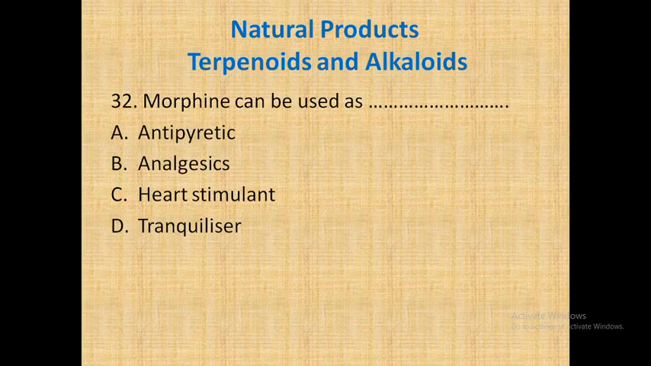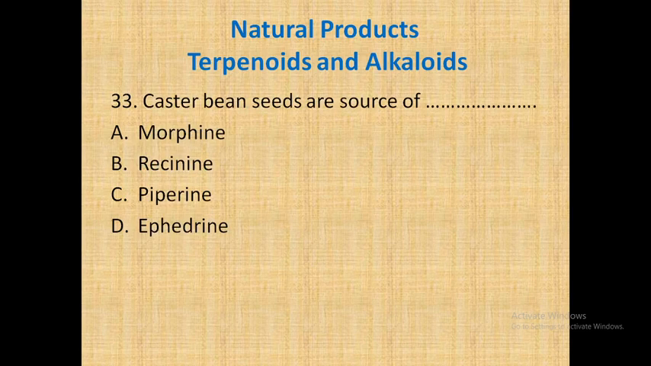Morphine can be used as, whether it is used as antipyretic, analgesic, heart stimulant or tranquilizer. So morphine is used as an analgesic. So B is the correct answer. So let's go for the next. Castor bean seeds are the source of, so which alkaloid do castor bean seeds contain? Castor bean seeds contain ricinine alkaloid.